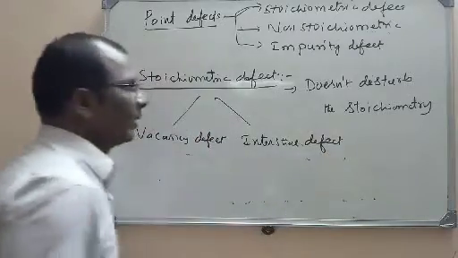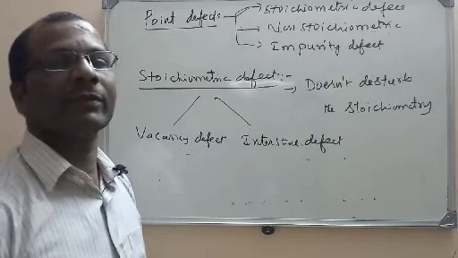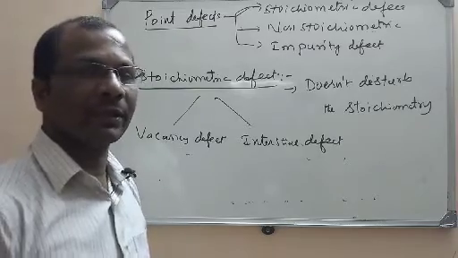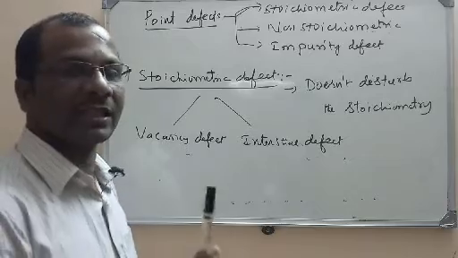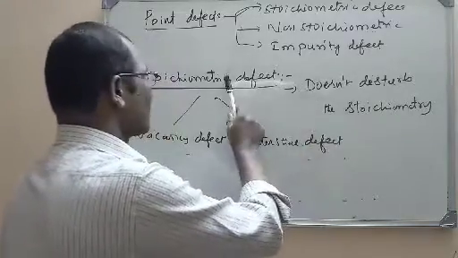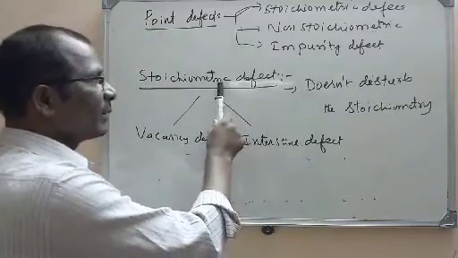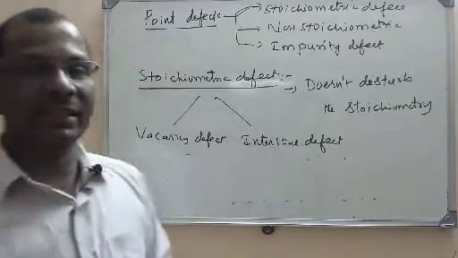Once again, we are discussing only point defects in our syllabus. Point defects will be of three types: non-stoichiometric, stoichiometric and impurity defect. Right now we are studying stoichiometric defect. The defects which do not cause any change in the stoichiometry of the compound are called stoichiometric defects. And this stoichiometric defect is of two types, vacancy defect and interstitial defect.